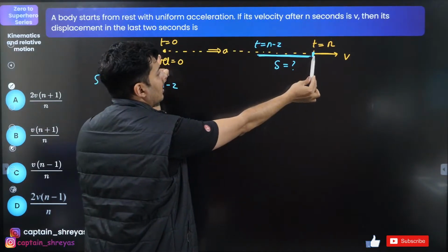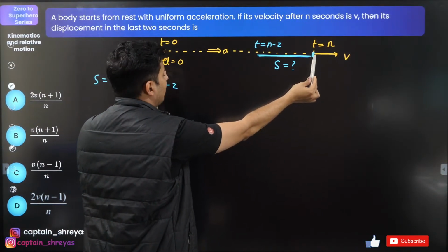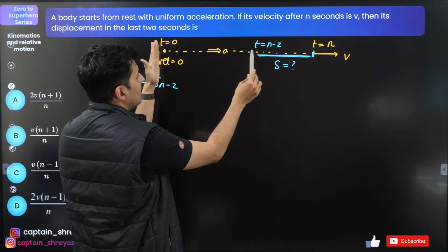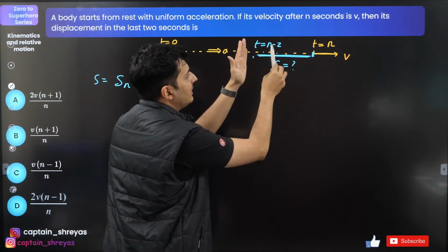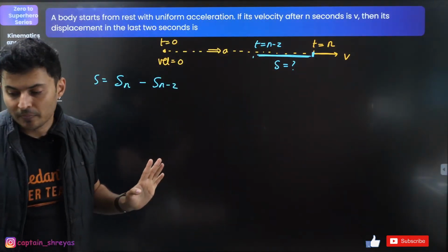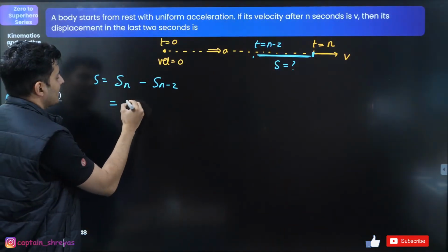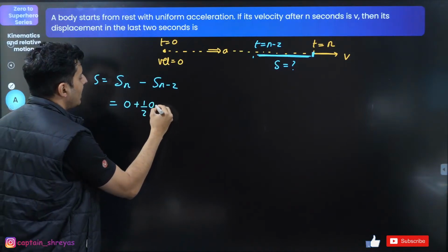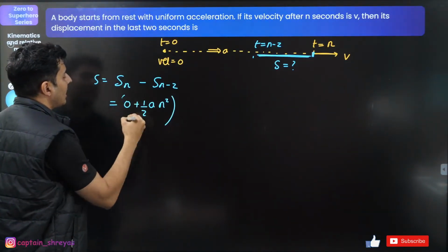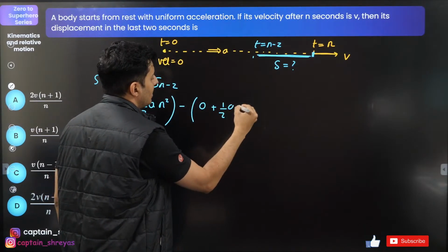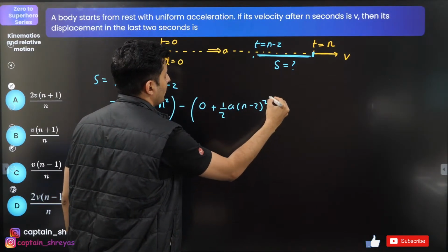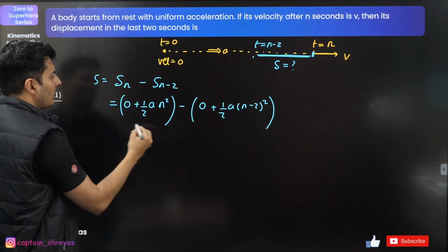If I subtract these, I get the displacement in the last 2 seconds. So that is 0 plus half a t squared, with time n, minus initial speed 0 plus half a into n minus 2 whole square.